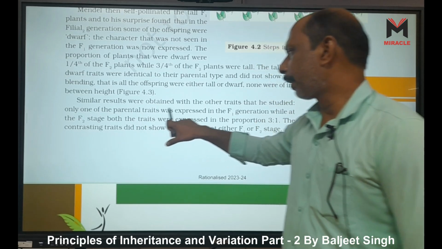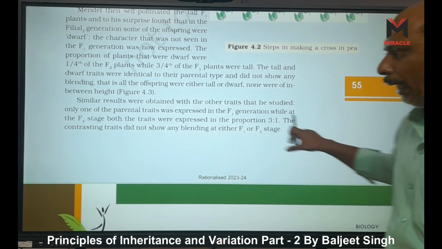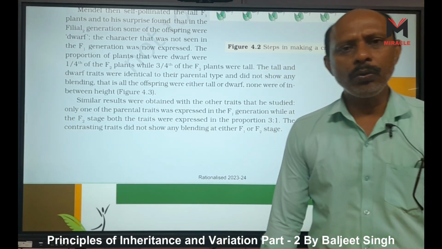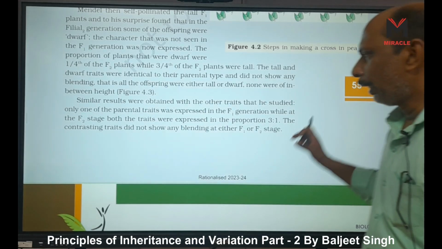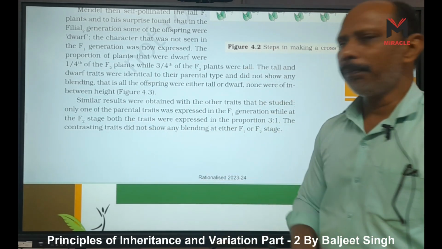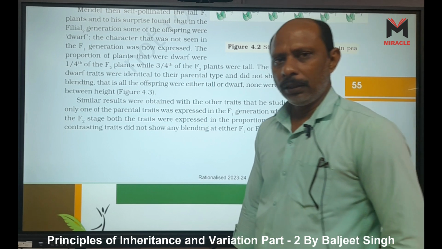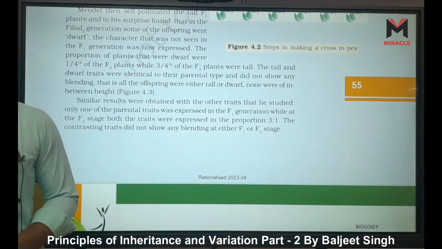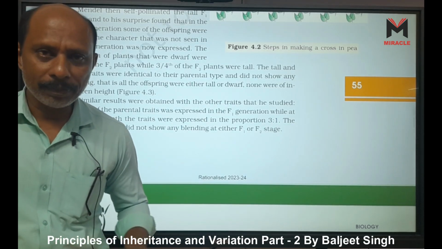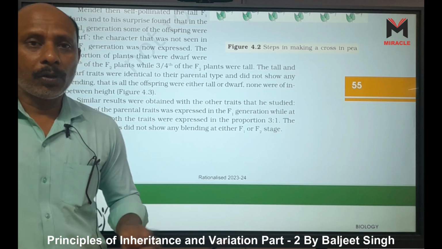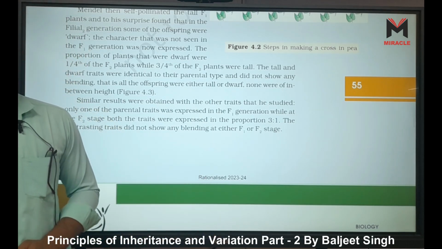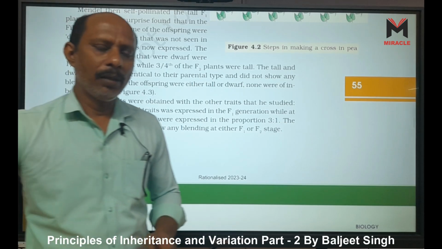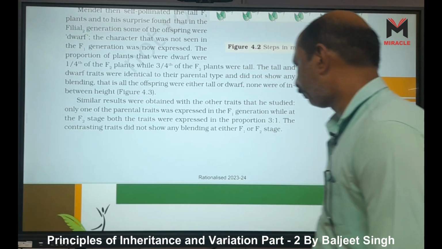Only one of the parental traits was expressed in the F1 generation, while at the F2 stage, both the traits were expressed in the proportion of 3:1, phenotypic proportion, right? And the contrasting traits did not show any blending. That is the second law, which is called the law of segregation. They get separated, that is the law of segregation. And because no blending is there, this one is also called the law of purity of gametes. No blending, pure gametes.